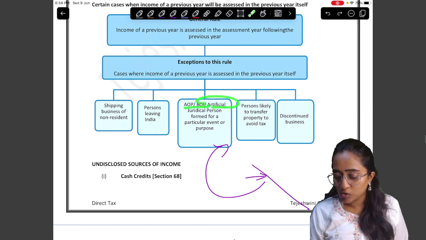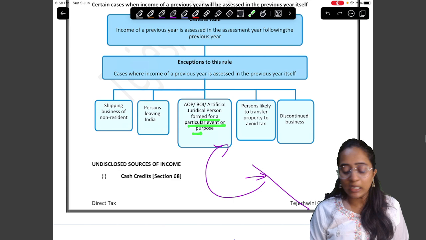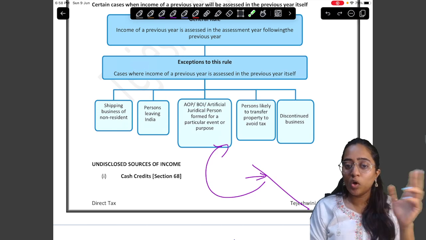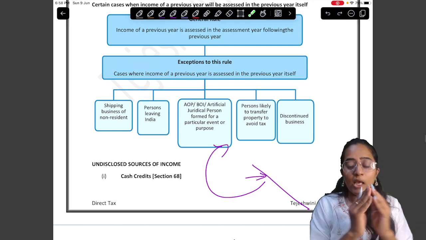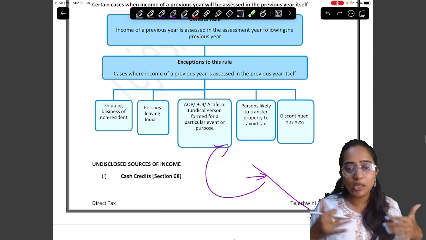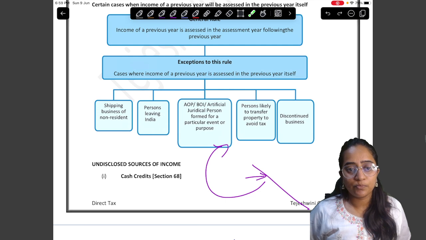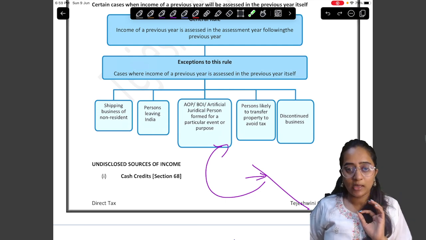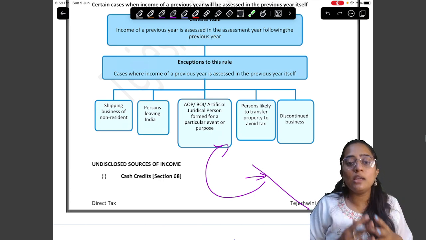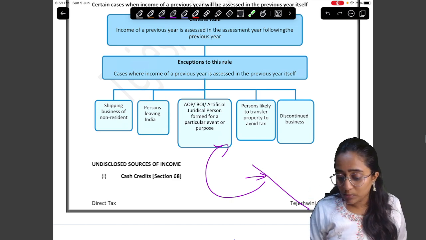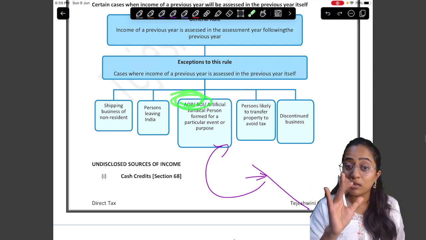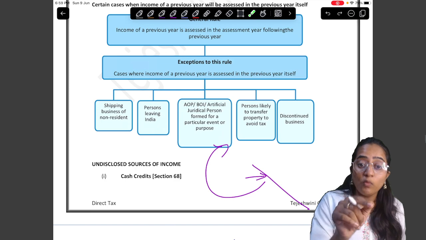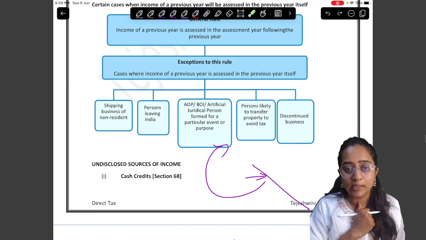See, AOP, artificial juridical person, etc., forming for a particular event or purpose. Very simple. This AOP is two or more people coming together for a common purpose, doing the business, dissolving, taking money, taking their share, and going out. If that is the case, can I say whatever income they have earned in that PY, that year only it is getting dissolved? And for your information, what we have understood in the classes is that AOP doesn't have any legal binding.